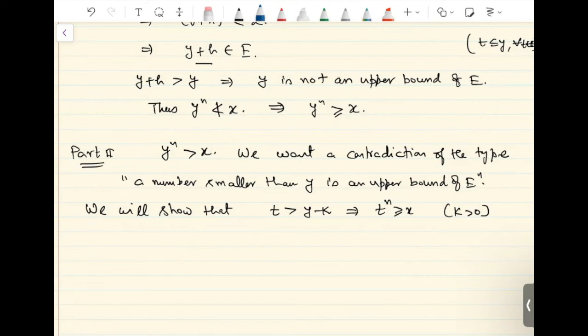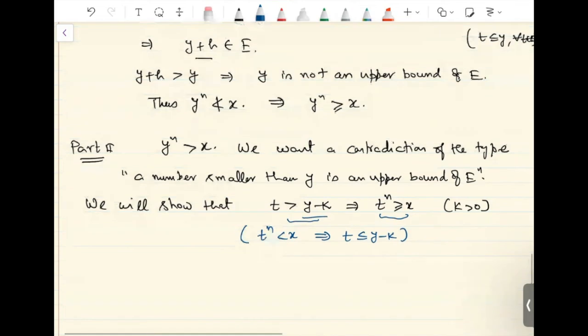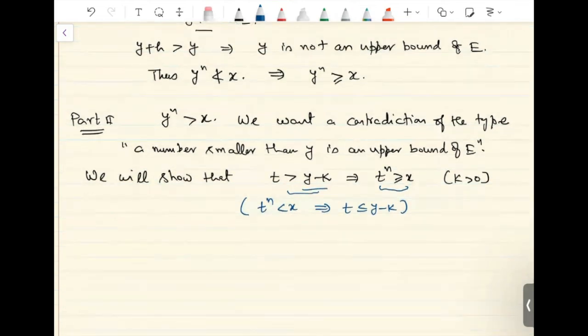We found our h. Here we are looking for a number smaller than y, so we are looking for a number of the form y minus k. We will choose this k suitably. Now, if we look at the contrapositive of this statement, that would be a negation of this, which means t raised to n is strictly less than x. That implies the negation of this, that is, t less than or equal to y minus k. t raised to n is less than x, so that means t belongs to E. That was the definition of E.